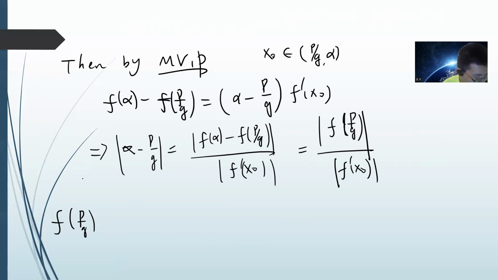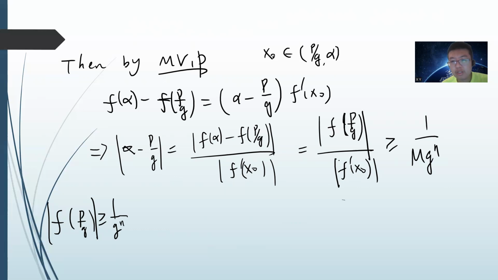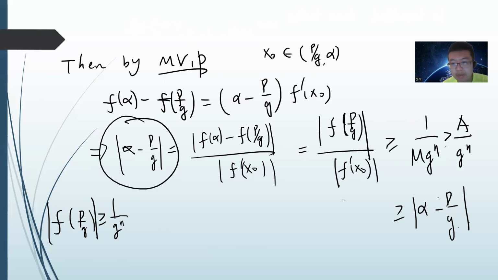So you can easily prove this is greater than 1 over q to the n. Let's prove that alpha minus p divided by q to the n is greater than or equal to 1 divided by m times q to the n, because I already assumed m is the upper bound of this derivative. So this is greater than or equal to a divided by q to the n, which is greater than or equal to alpha minus p divided by q. So this is a contradiction, because alpha minus p divided by q, by definition, satisfies this.